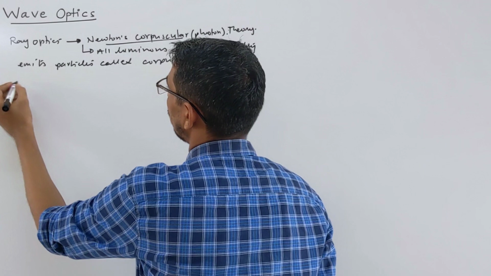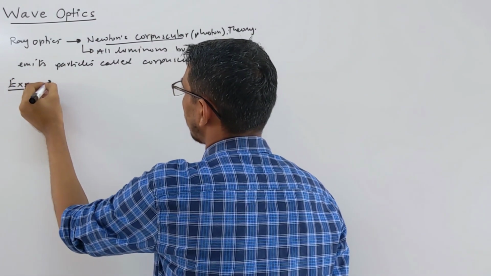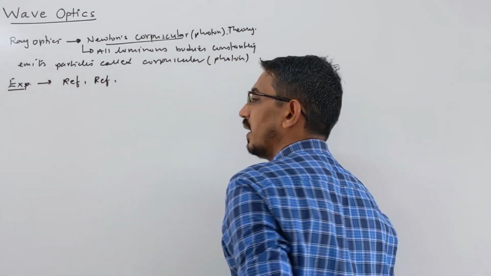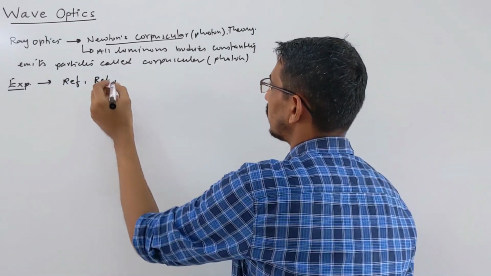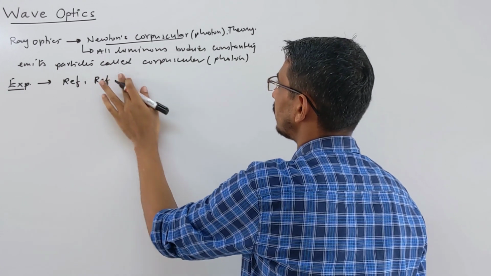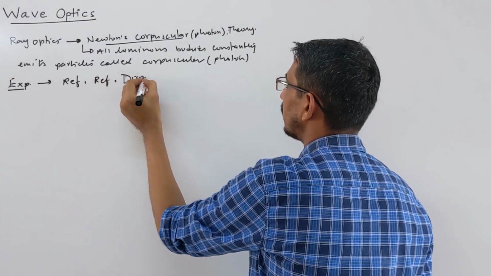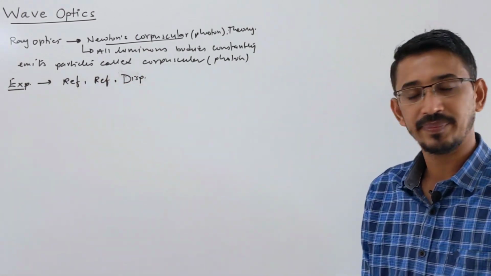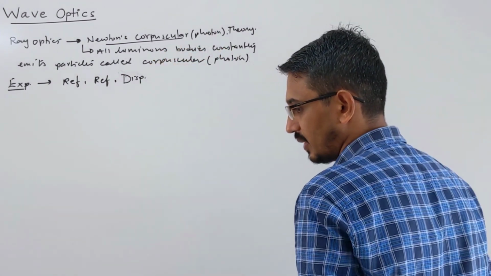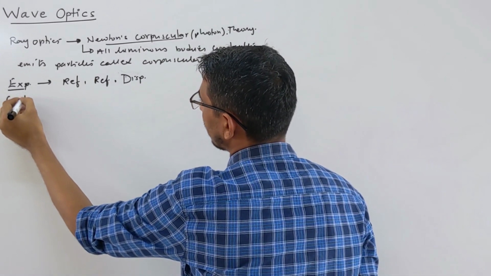So this theory has explained the major phenomena that we have learned in ray optics. What has it explained? It has explained the reflection of light, the refraction of light, and it has explained dispersion also. Sorry, not diffraction, dispersion. But some phenomena that we have learned in ray optics, this theory did not explain. It cannot explain them.